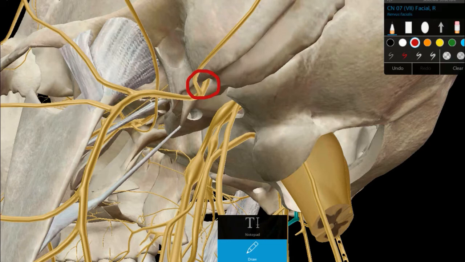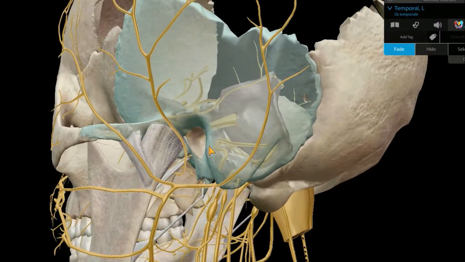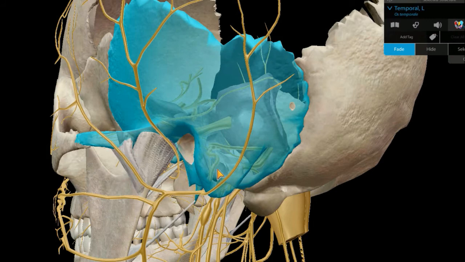So guys, the path that it follows in the temporal bone is called the facial canal. You can say that the canal through which the facial nerve travels in the temporal bone is called the facial canal. As you can see, this Z-shaped canal is called the facial canal.